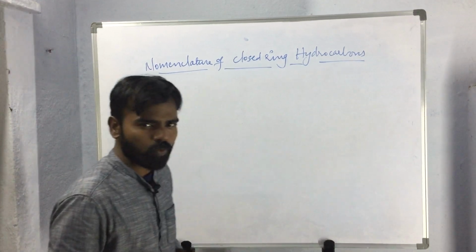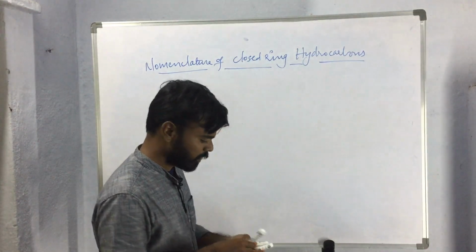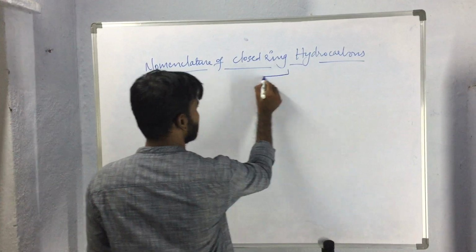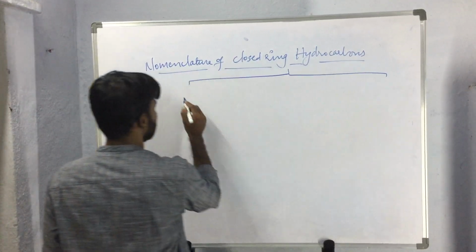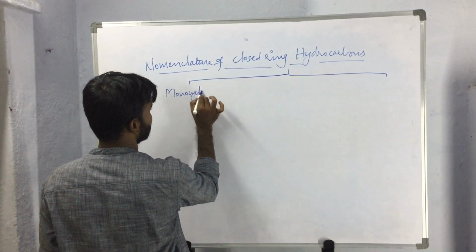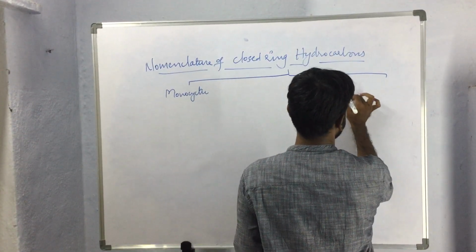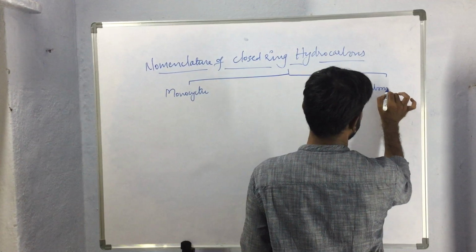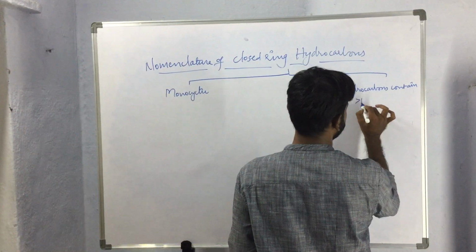Hello everyone. We are discussing the nomenclature of closed ring hydrocarbons. These closed ring hydrocarbons are classified into monocyclic hydrocarbons and polycyclic hydrocarbons, which contain more than one ring.